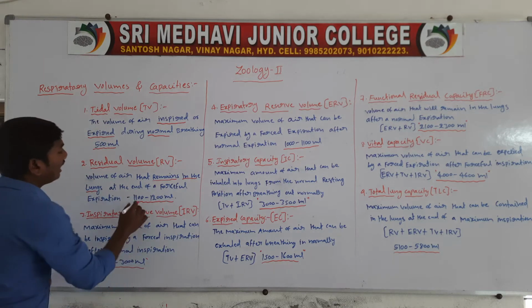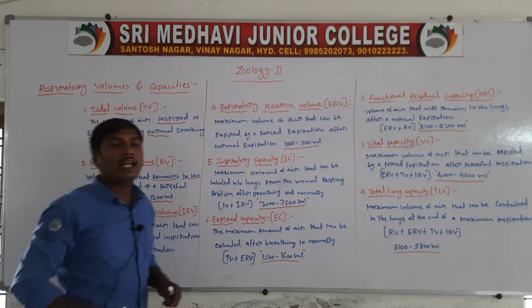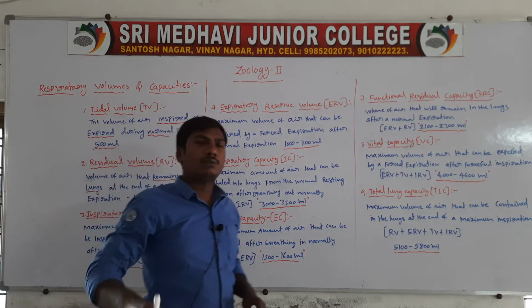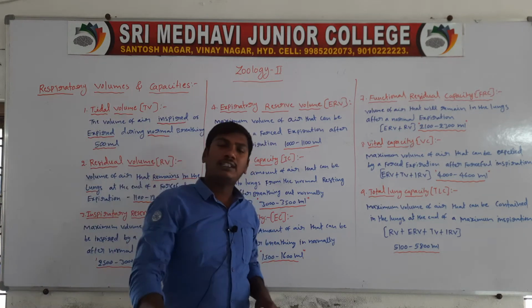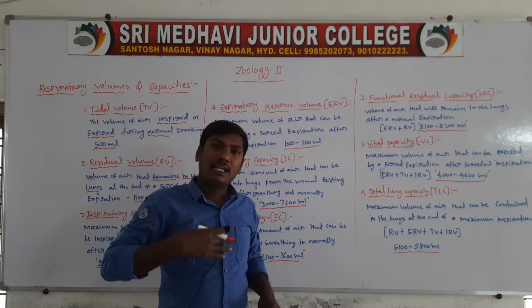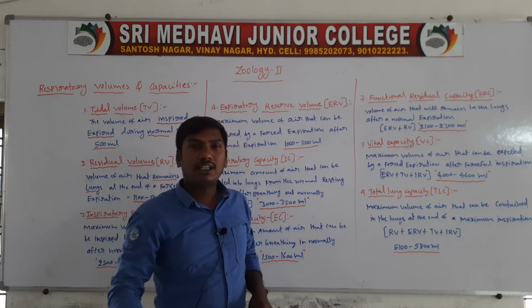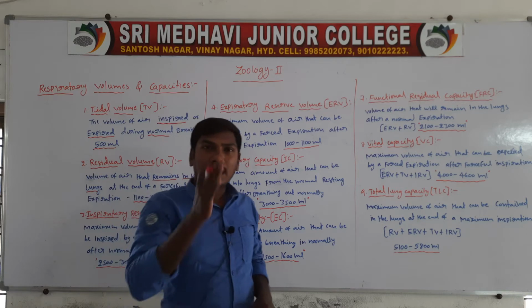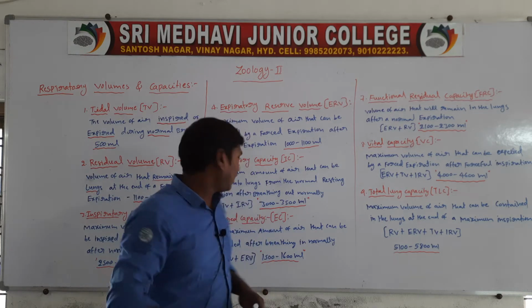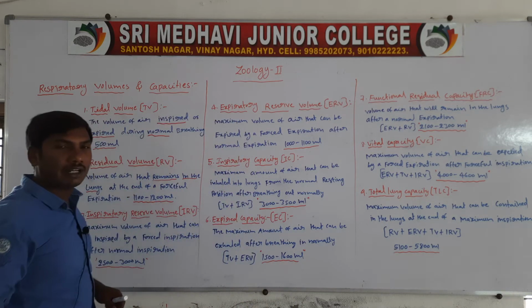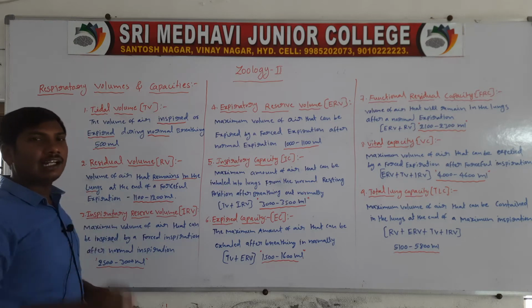It is normally 1100 to 1200 ml. After forced expiration, the remaining air present in the lungs is called the residual volume. It is normally 1100 to 1200 ml remaining in the lungs.